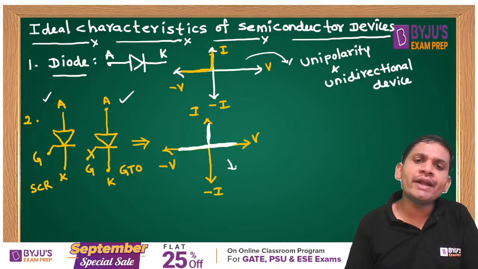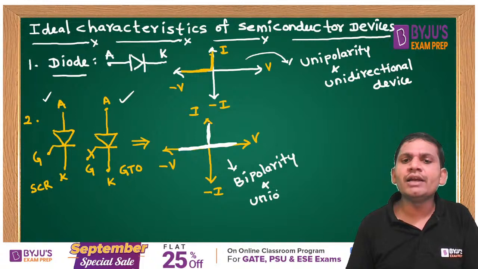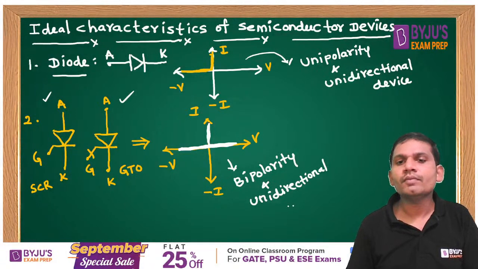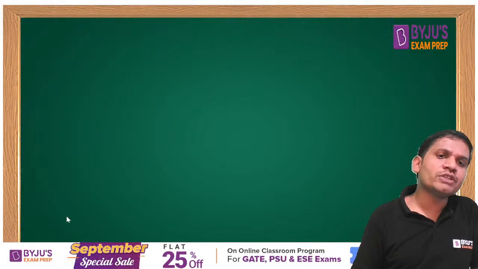What about this one, students? It is bipolarity. Bipolarity in the sense it blocks both polarities. Bipolarity and unidirectional device. This is also an important model of question, students.